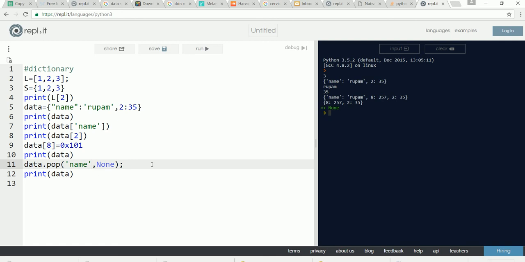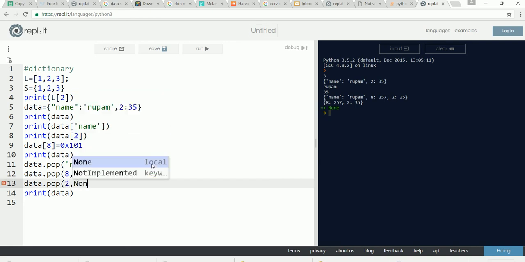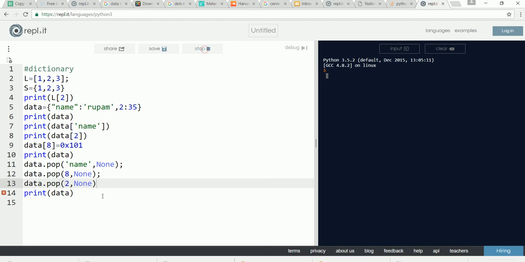Now let's pop 8 comma none, and let's pop 2 comma none. Now if you remove all the keys, the dictionary you have is an empty dictionary.